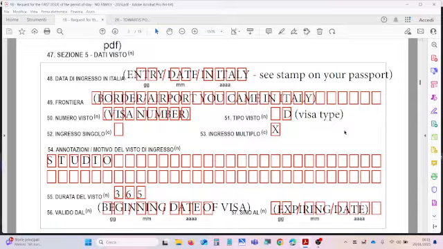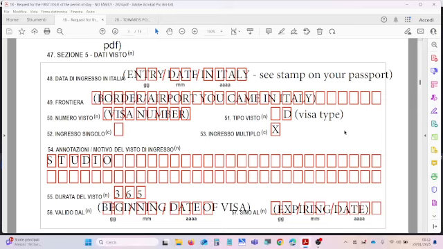If you arrived by plane passing through Europe, probably you received only a stamp for the first airport where you arrived in Europe. So you enter the date of your arrival in Europe.